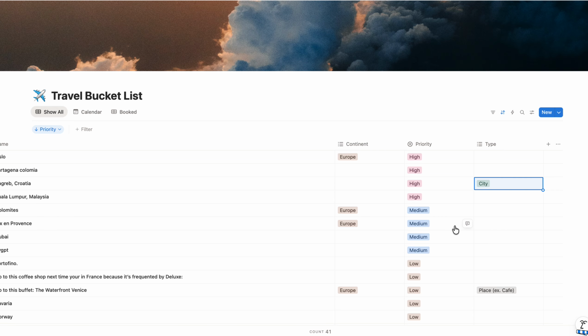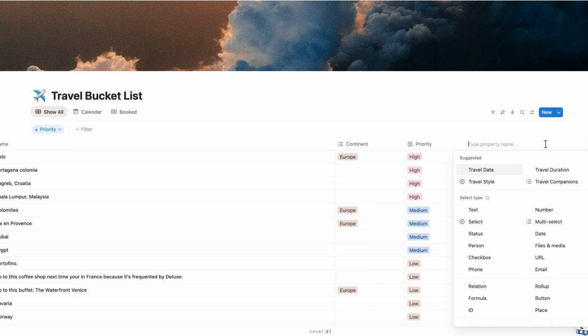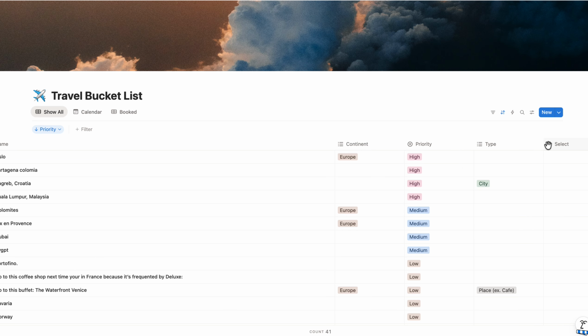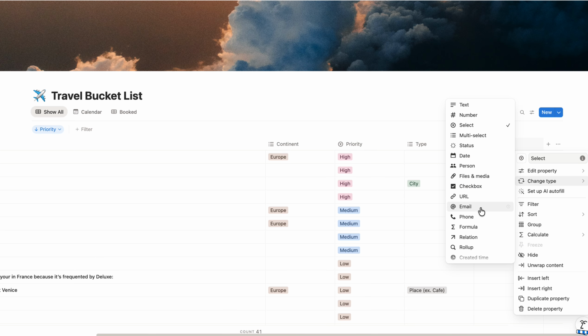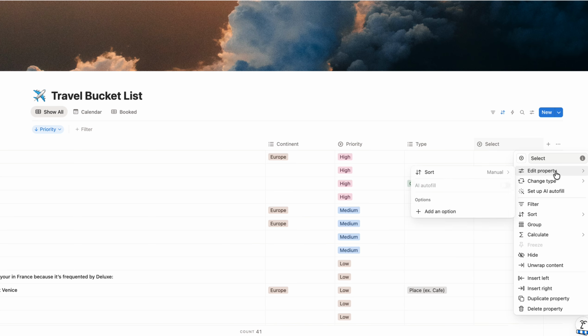Another interesting one that would also be good for potential sorting is if you wanted to do one based on difficulty. So obviously some places, based on money, but also just logistics and safety, are going to be easier to access than others. So maybe you want to put some sort of select in here for low lift and difficult.